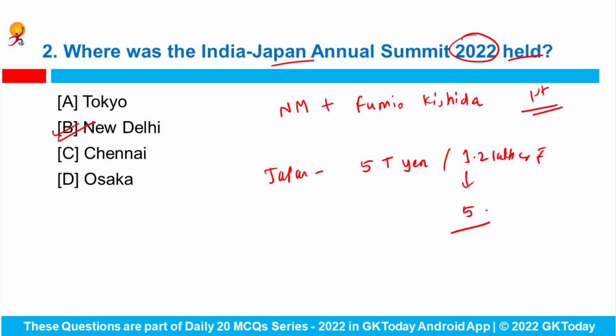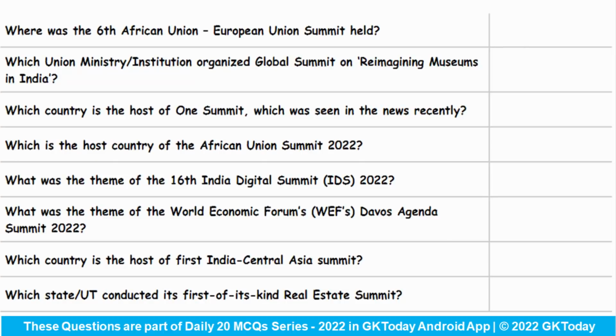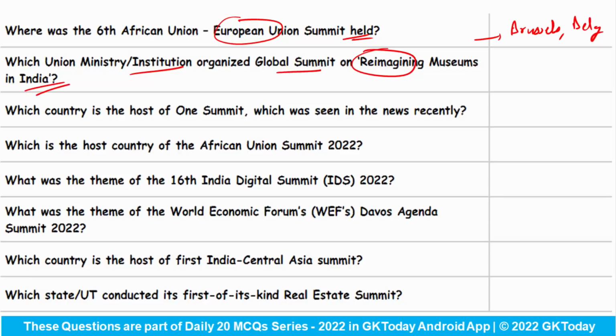Okay. Now in the next slide, we'll see some of the important summits that were in the news recently. Where was the 6th African Union European Union Summit held? It was held in Brussels in Belgium. Which union ministry or institution organized the global summit on reimagining museums in India? It has been organized by the Ministry of Culture. In this, we discussed creating some more museums and also how to improve our existing museums in India.